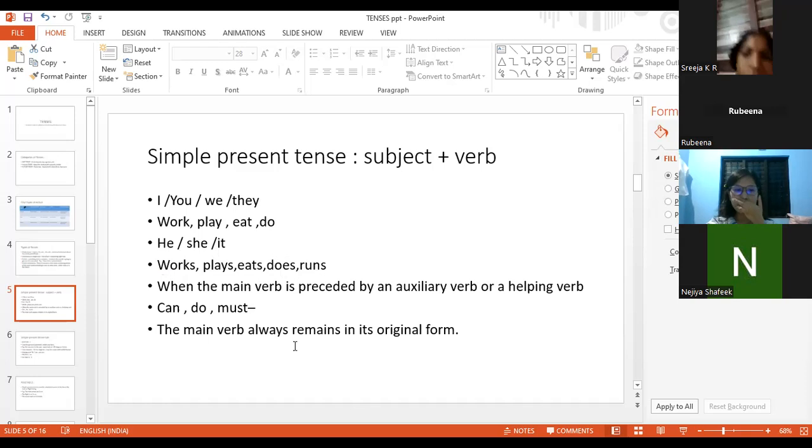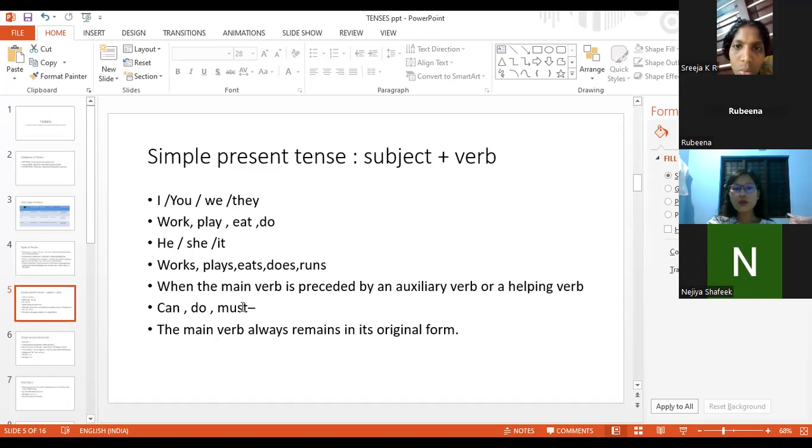And in simple present tense, the main verb can be preceded by an auxiliary verb or a helping verb. So examples of helping verbs are can, do, must. For example, work is already a verb, but when we use the helping verb, we can say, I can work. We are helping the main verb work by putting the helping verb can, making it more possible, right? I hope you get it.